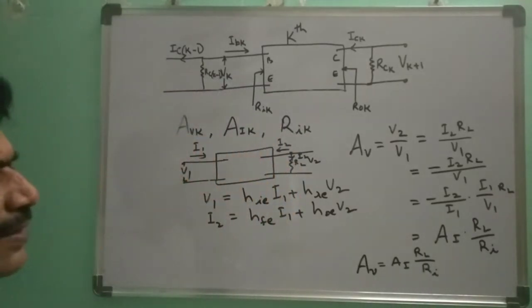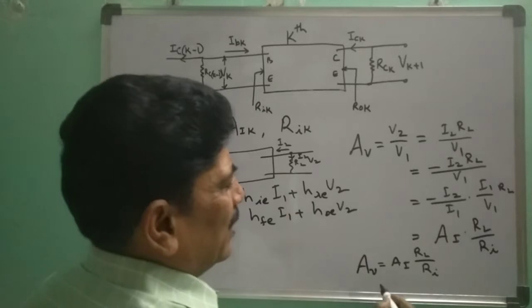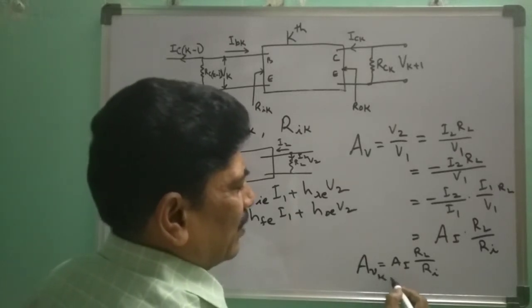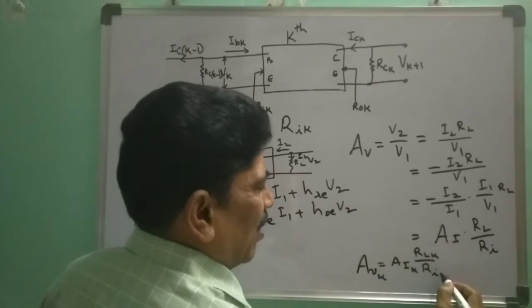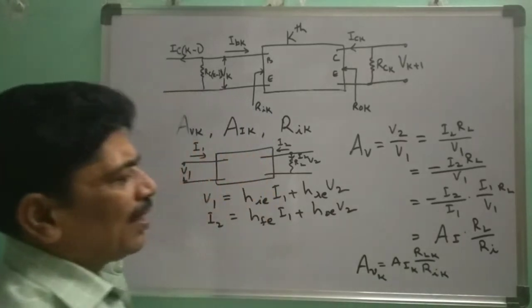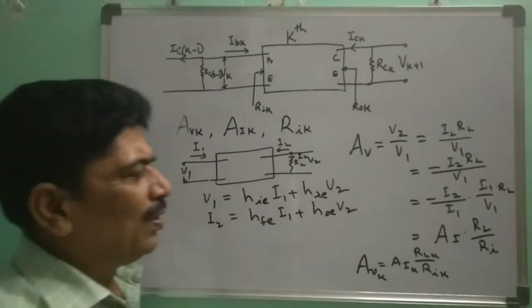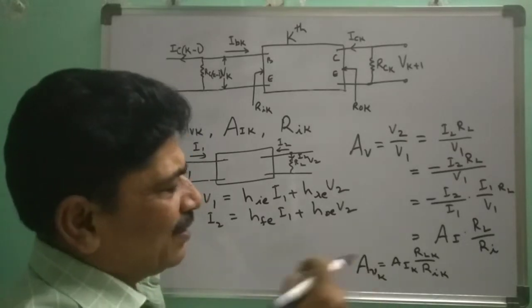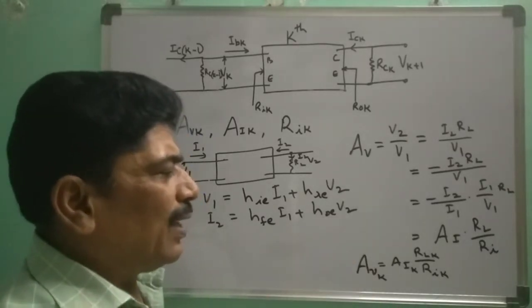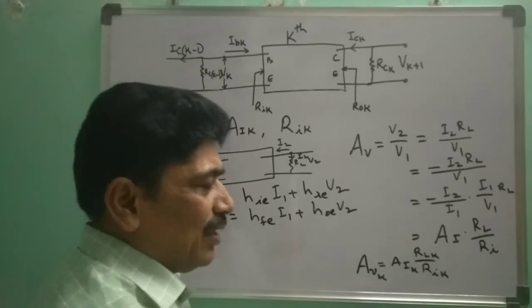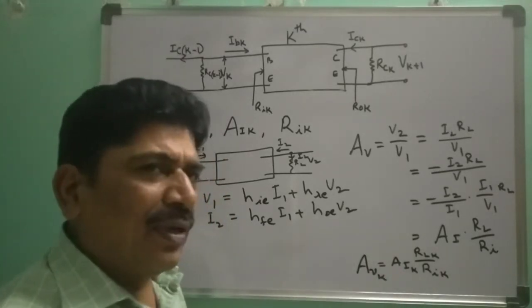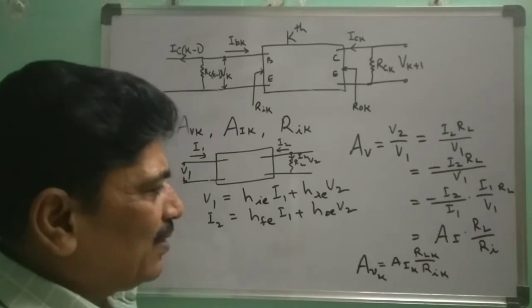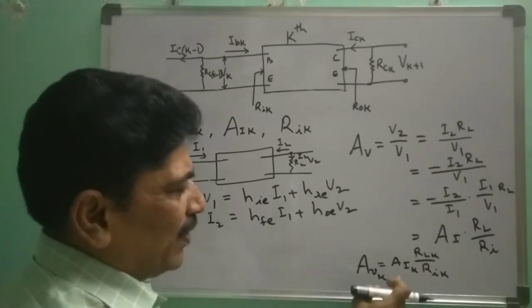For the kth stage, it will be AVK equal to AIK into RLK by RIK. RLK is the effective load resistance of the kth stage, RIK is the input resistance of the kth stage, and AIK is the current gain of the kth stage. So next we have to find out the current gain.